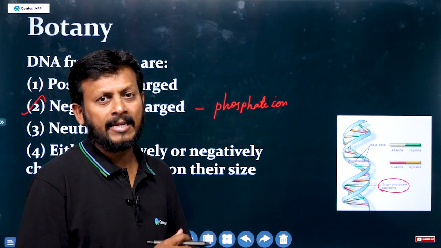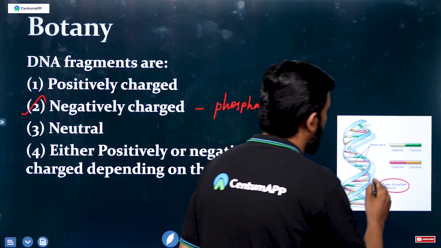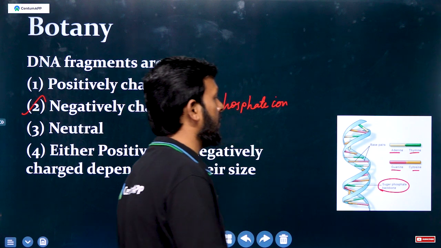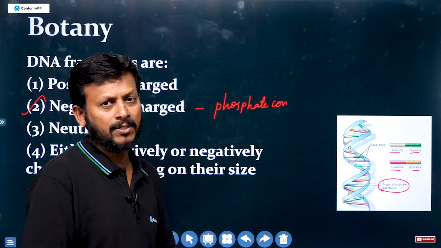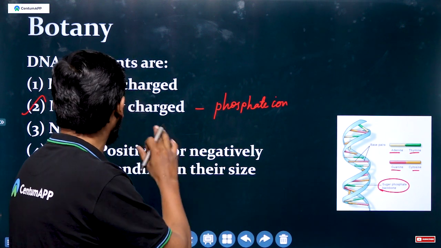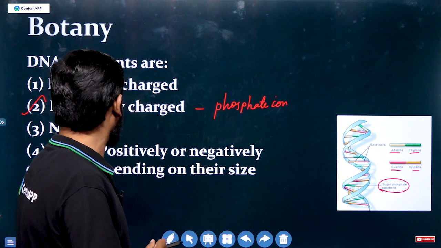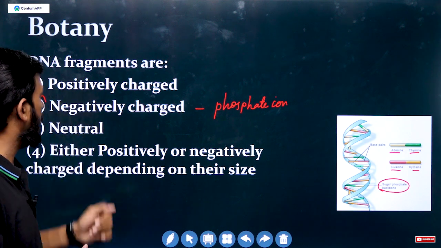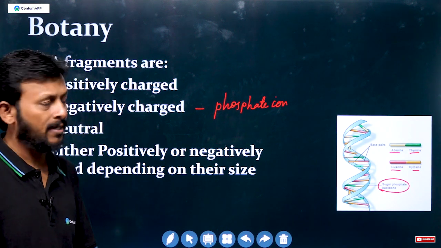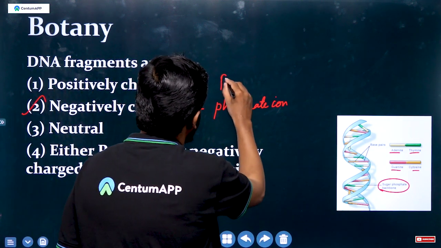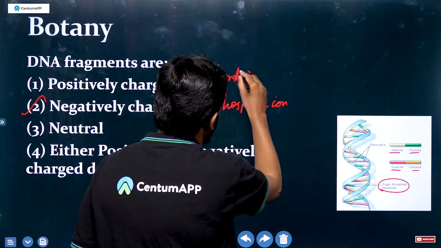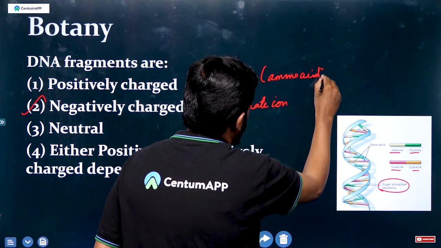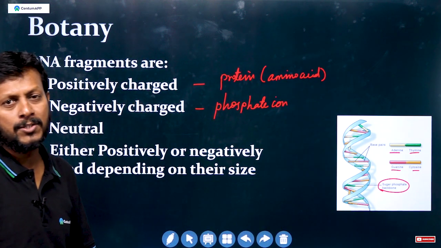Then nitrogenous bases like adenine, thymine, guanine, cytosine, then deoxyribose sugar. Generally DNA is negatively charged. What about positively charged? Especially proteins and amino acids.